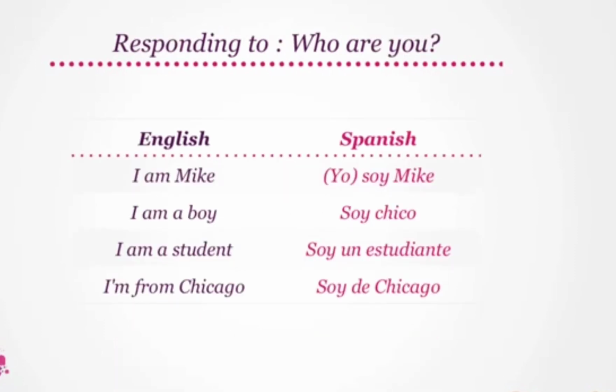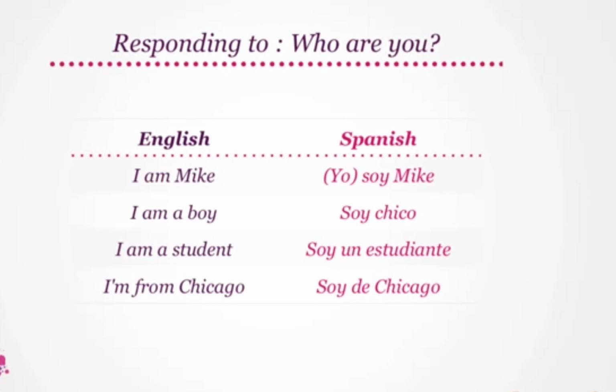Now let's look at how we respond to who are you by taking some examples. We can respond by saying I am Mike, which translates to soy Mike. I am a boy becomes soy chico. Try saying that, please. Soy chico. Another response can be I am a student, which is soy un estudiante. And we can add our location by saying I'm from Chicago, which translates to soy de Chicago.